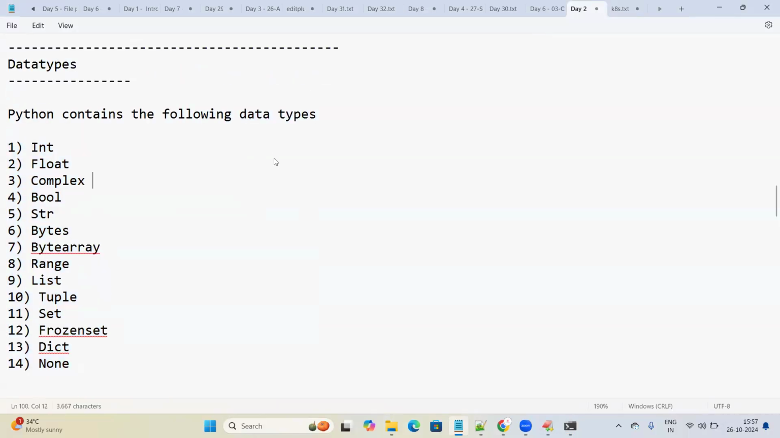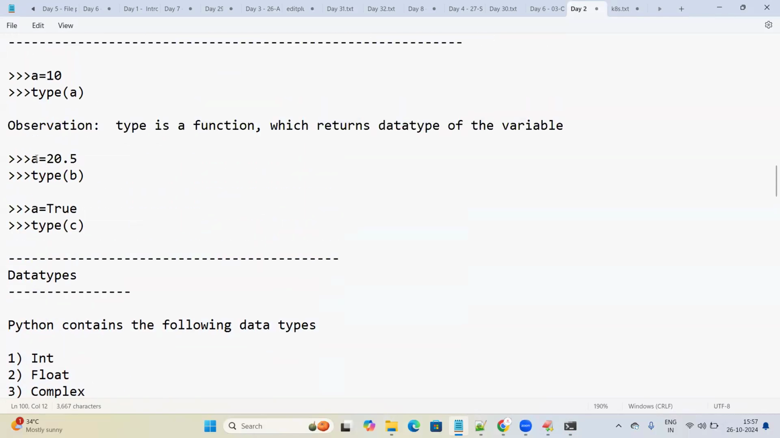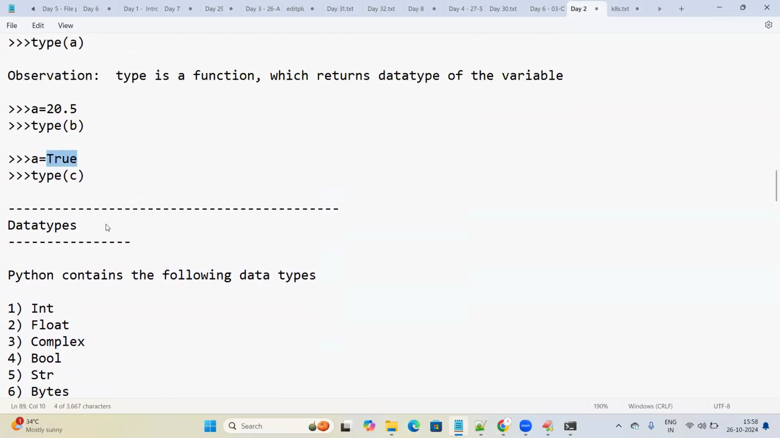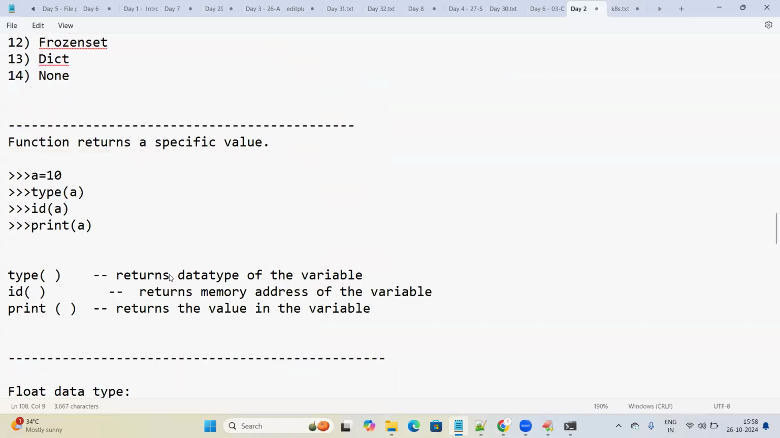Anyhow, we understood what a data type is. Int is a data type, char is a data type, float is a data type. In Python, we don't need to define any data type. By default, it will understand based on the value. If you give a value of 10, it understands that 10 is an integer. If you assign a value of 20.5, it understands it's a floating point value. If you assign True, it understands the data type is Boolean. Type is a function which is used to return the data type. Let's move on to the next thing.